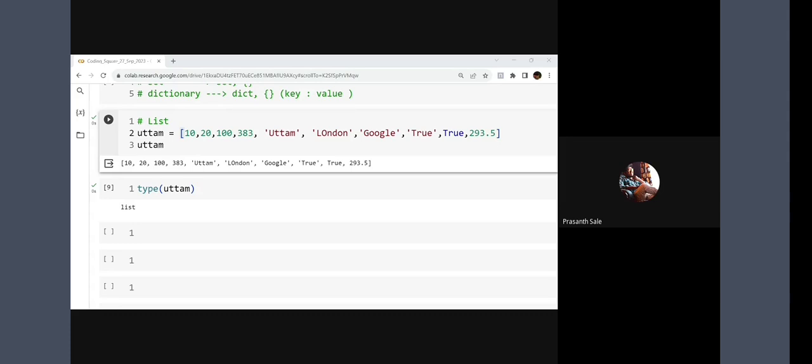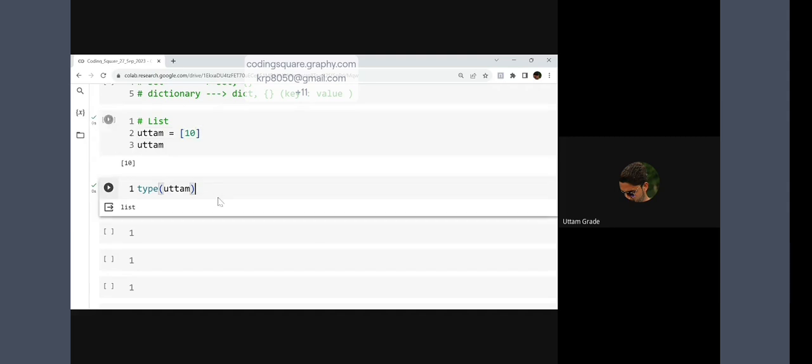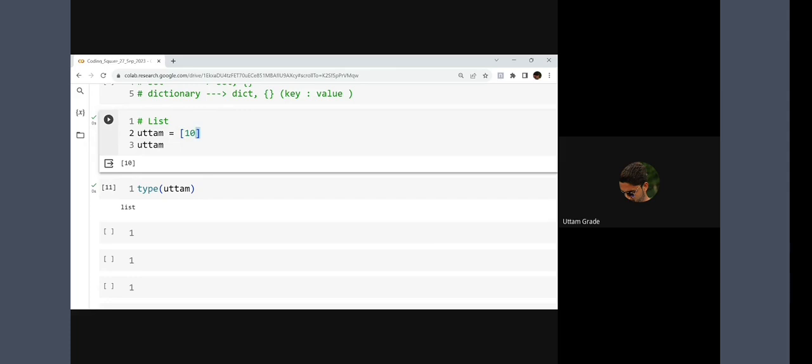I got the point. But in this bracket, if we have only one value, it will show the type of that value? No. If there is a single value, at the same time it will tell you the data type list only. If you are using any data structure, it will not tell you the data type of the element. It will show you the data structure type of it. Getting my point?